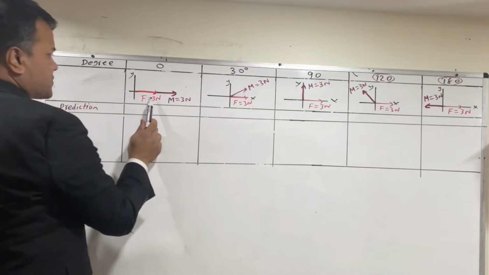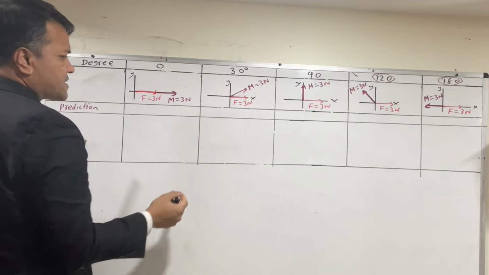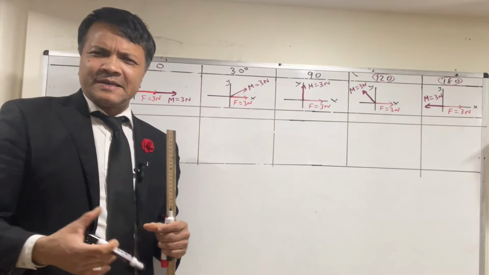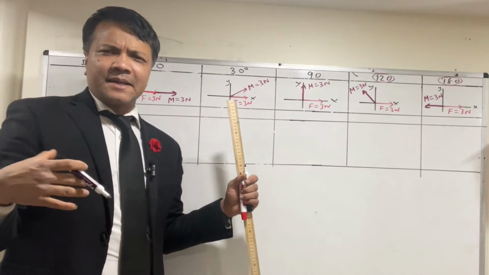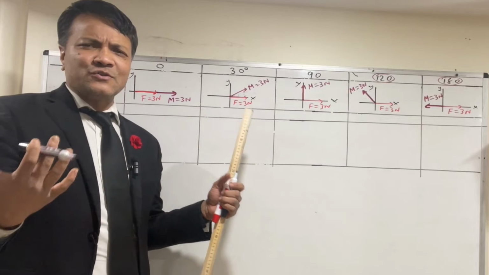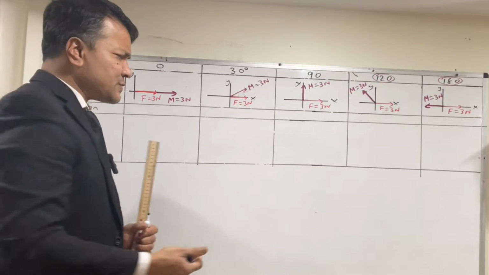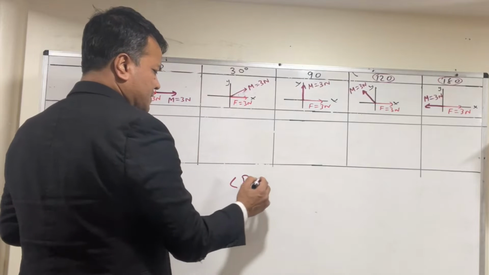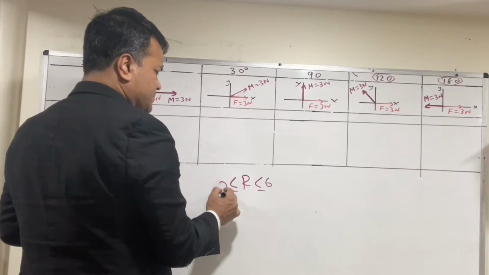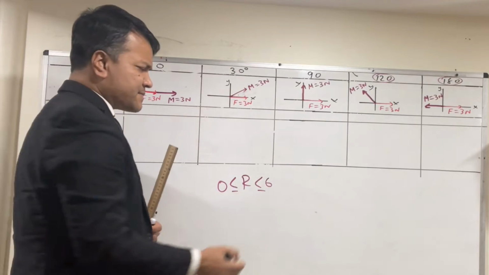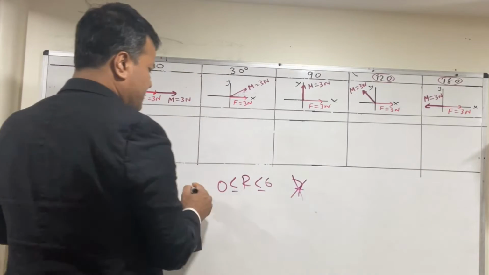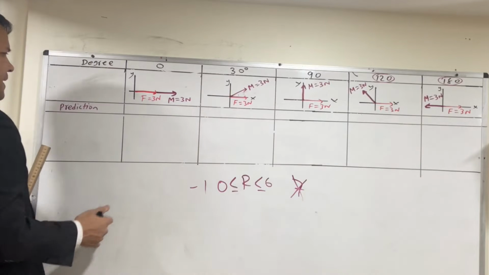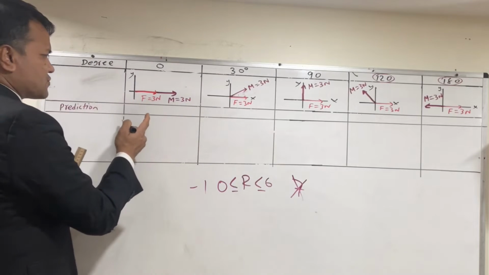In this case, our prediction is gonna be between 0 to 6. Any type of values possible between. So the resultant would lie between, of course, 6 to 0, right? You cannot have 7 or you cannot have -1. It will lie between 0 to 6. Okay, and that's what we're going to prove, of course, by trigonometry.